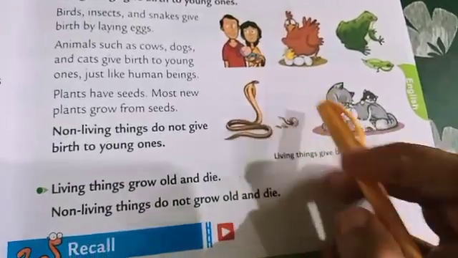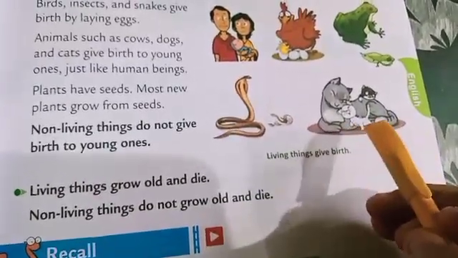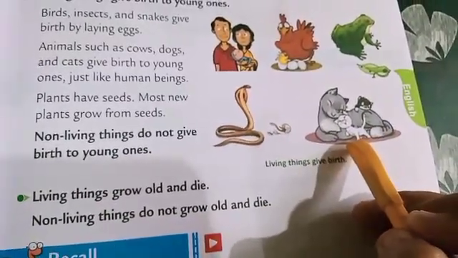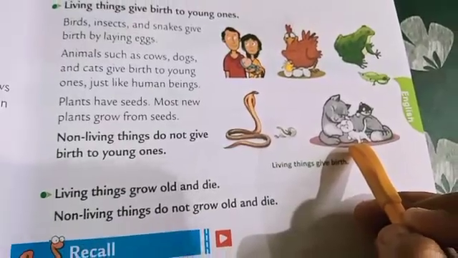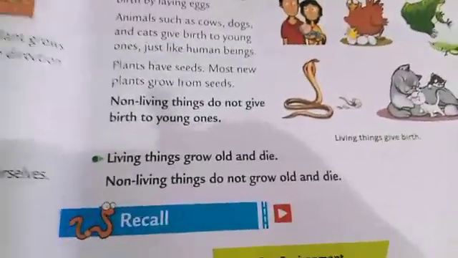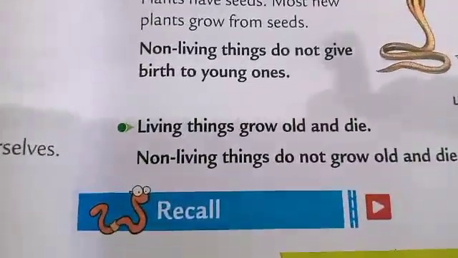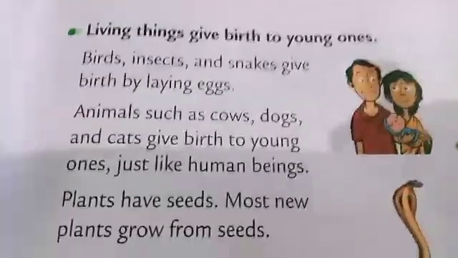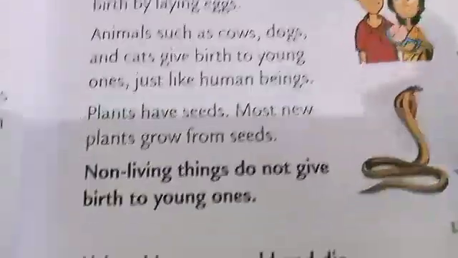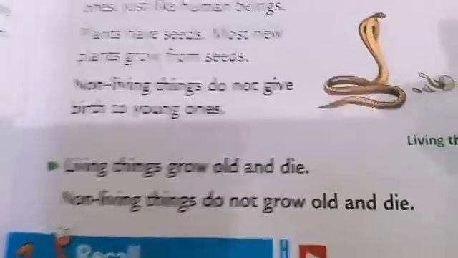Animals such as cows, dogs and cats give birth to young ones just like human beings. Plants have seeds, so most new plants grow from a seed. So living things give birth to young ones, and non-living things do not give birth to young ones.